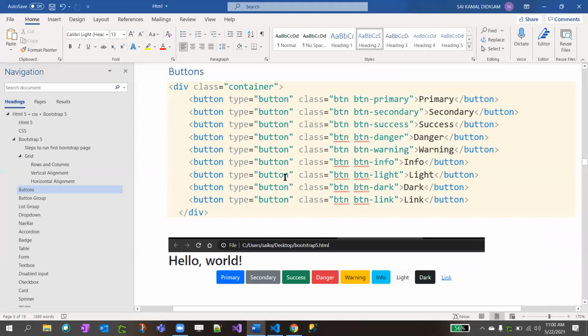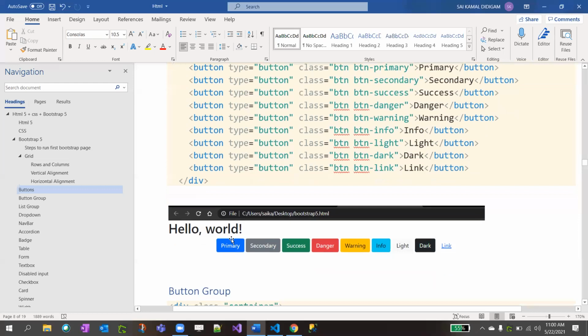Okay. And moving on to buttons, right? These are the different types of buttons which Bootstrap provides. Primary means this, secondary, success, danger, for different scenarios, right? If you want to display after your success scenario, you mention success.